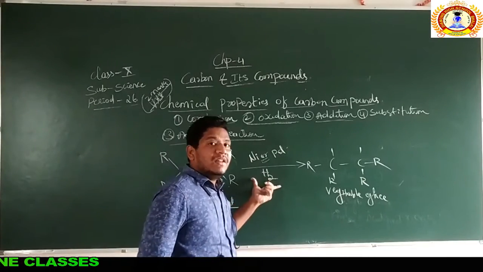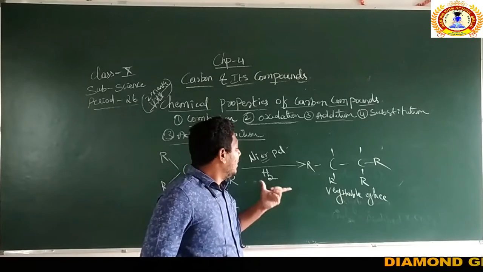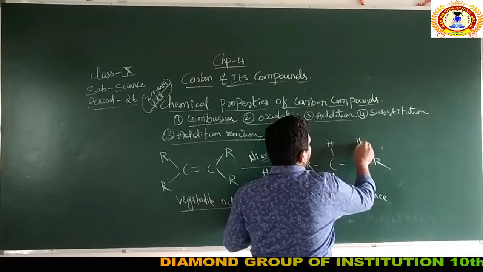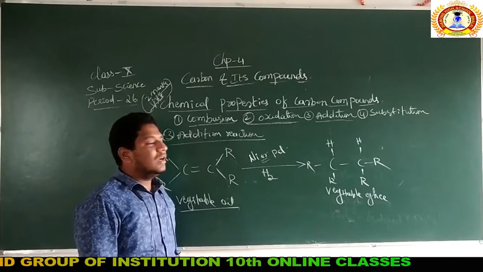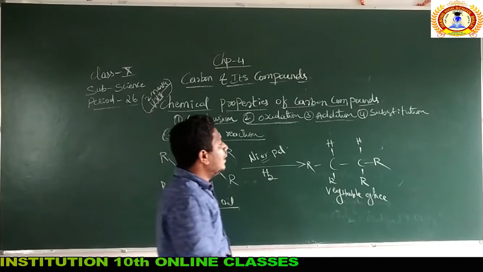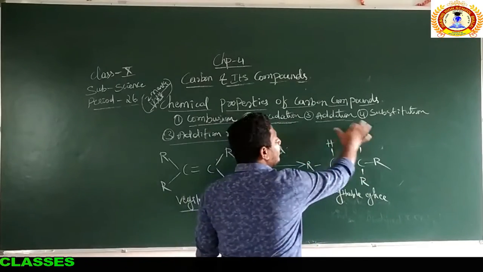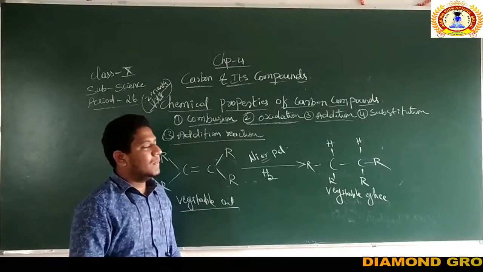So how many hydrogens are there? Hydrogen is diatomic in nature, which means 2 hydrogen atoms are there. Each bond will acquire 1 hydrogen. Because it's diatomic in nature, 1 hydrogen will settle here and 1 hydrogen will settle here. So this becomes the structural formula of which one? Vegetable ghee. Simple as usual, right?